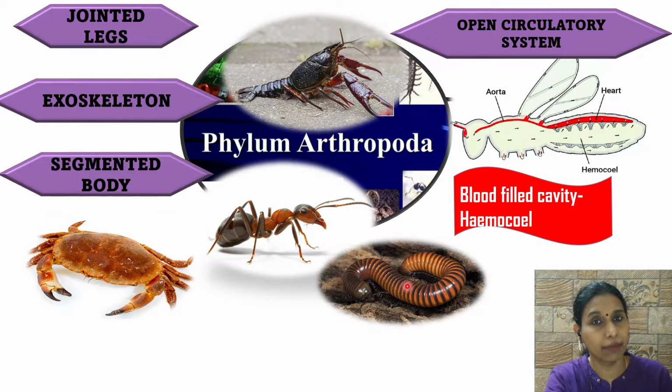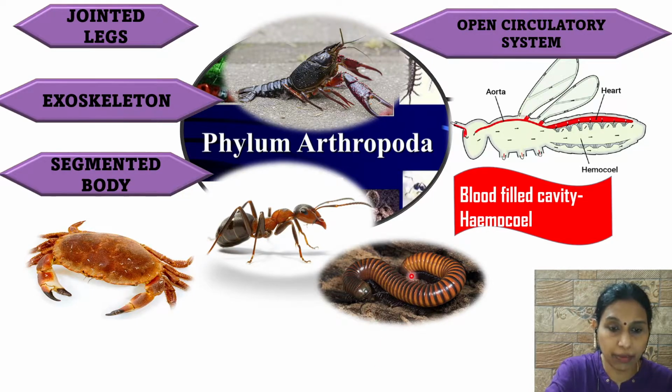Third is a segmented body. If you remember, segmented body had started in phylum Annelids. It is continuing here in arthropods. And afterwards in mollusca, the segmentation gets reduced. So segmented body is found in annelids and arthropods. Remember that. So segmented body is also a feature of Arthropoda. Okay. So you can see the segmentation present here.